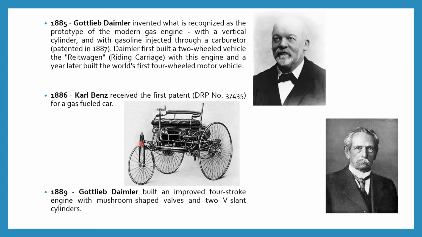Next, in the year 1889, Gottlieb Daimler built an improved 4-stroke engine with a mushroom-shaped valve and two V-slant cylinders.